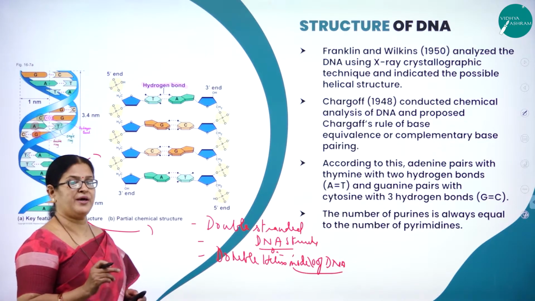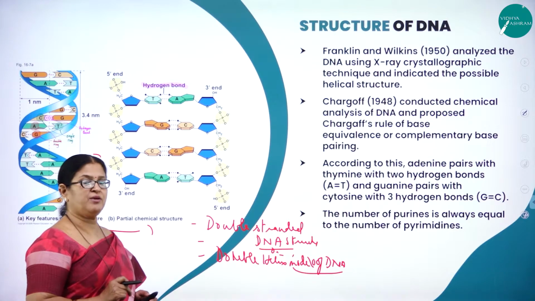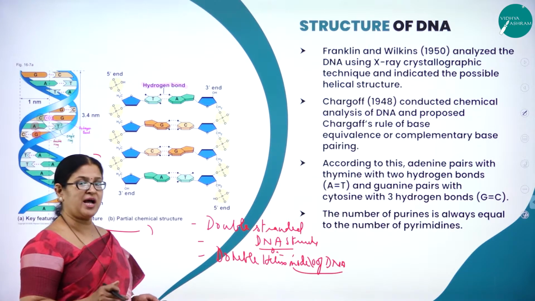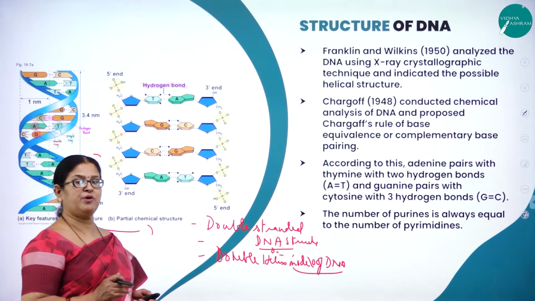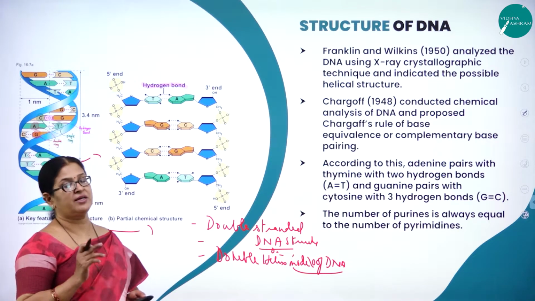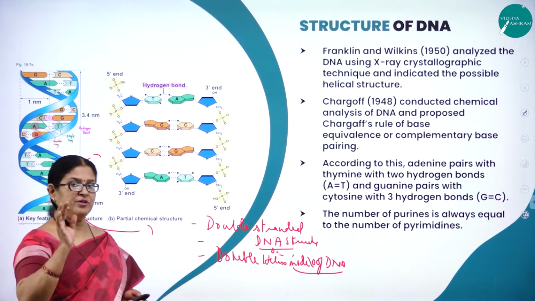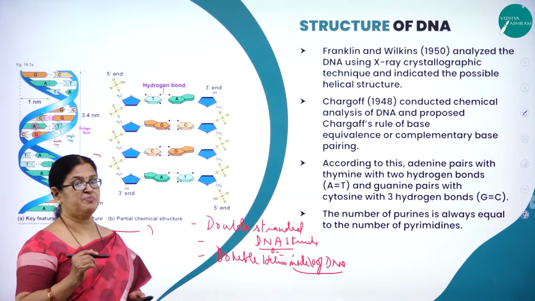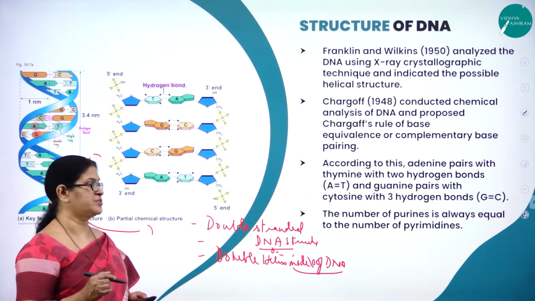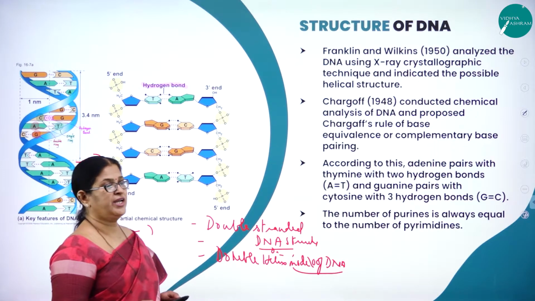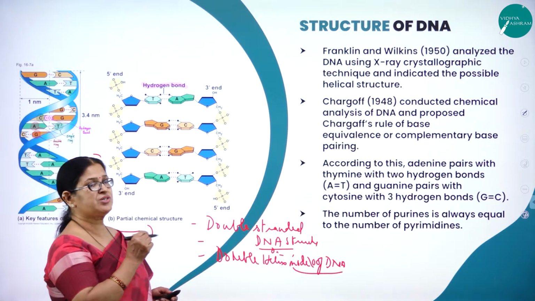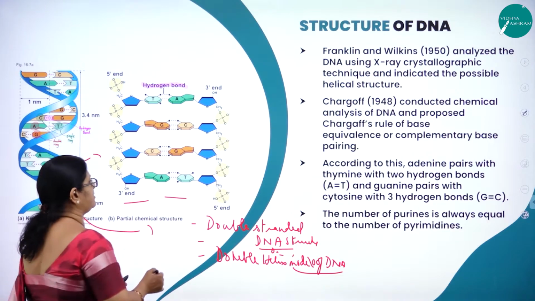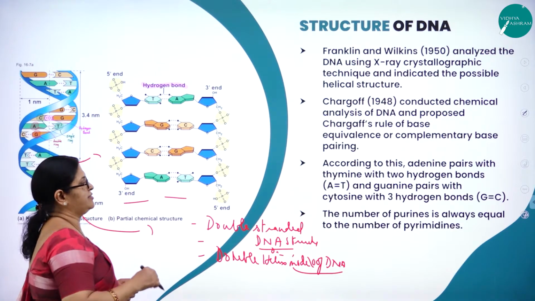We always compare the structure of a DNA molecule to a twisted ladder, right? With the uprights made up of sugar and phosphoric acid, and the rungs or the steps made up of the 4 nitrogenous bases. And as I said, the nitrogenous bases, according to Erwin Chargaff's rule, that is what we are going to study in today's session. Structure of DNA. So this is how, when we expand, the structure looks like this.